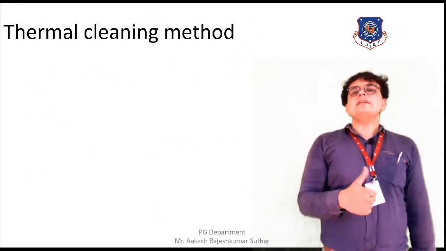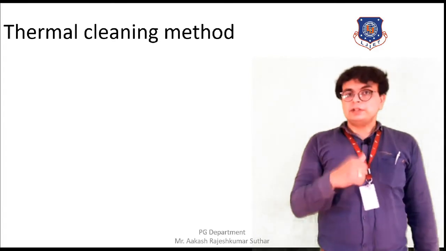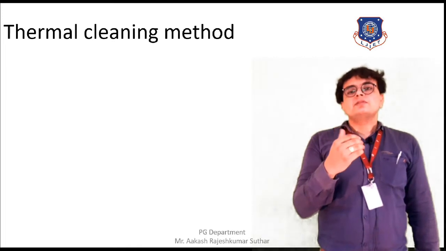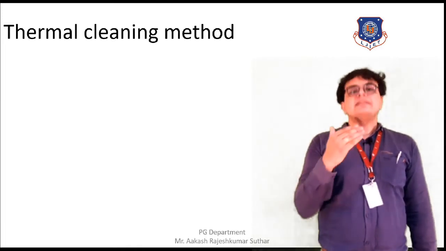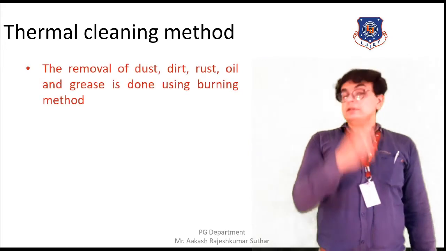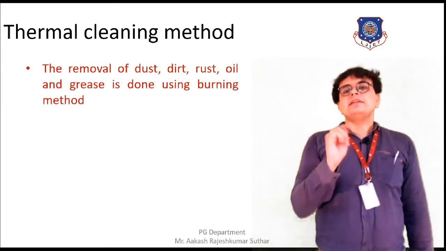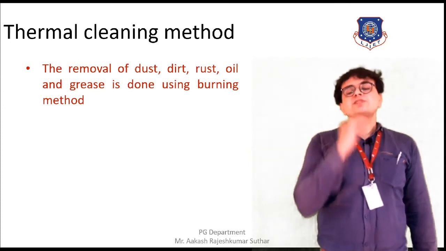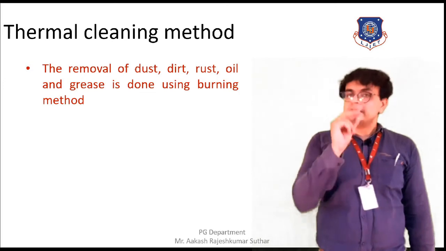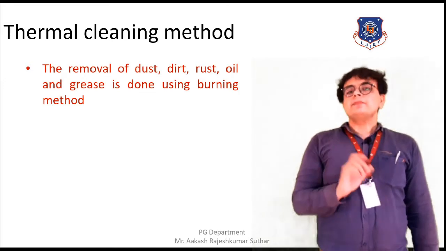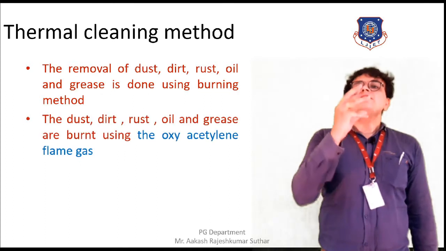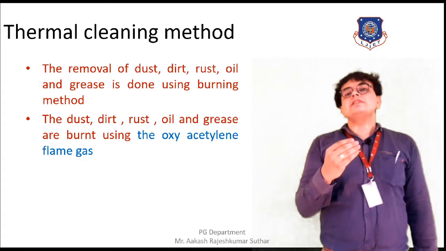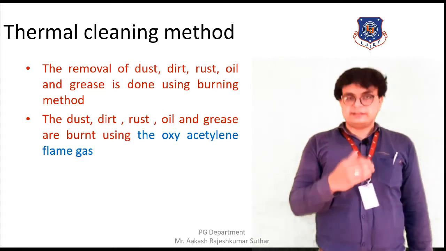Moving towards the next method, that is the thermal cleaning method. Now the title only suggests that the thermal is there, means we are providing heat. So there are some ways to provide heat. So yes, let's discuss it. Basically here the rust, oil, dust and the grease are being removed by providing the heat, and the heat is being provided by burning. So the burning method is being used in this method, and ultimately we can say that artificially we are providing the heat, and for that purpose we are using the oxyacetylene flame gas.